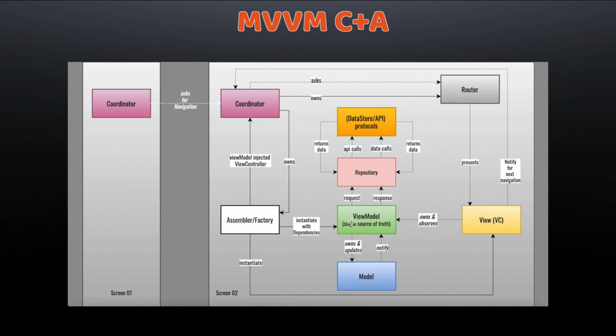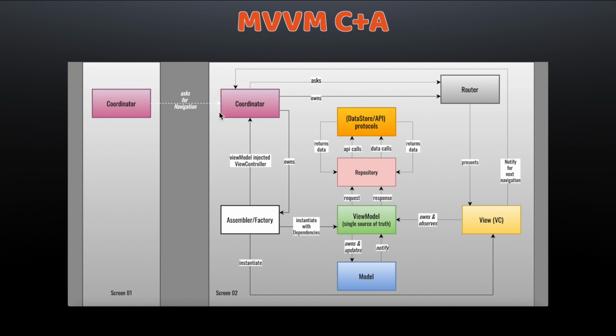And once this data gets received into the view model, it reaches the view controller with the help of either the observer pattern, closures, or delegates, the same pattern, right? Now you have understood the mechanism of this particular part in MVVM C+A architecture. Now there are two main members of MVVM C+A architecture. One is the coordinator and the second is the assembler.